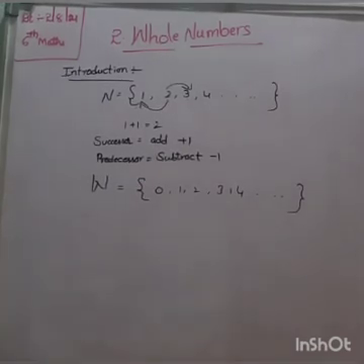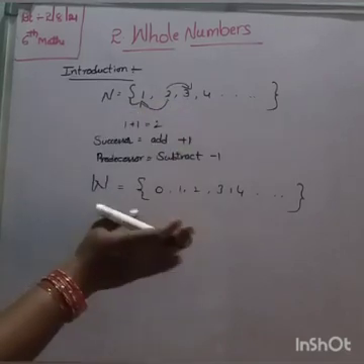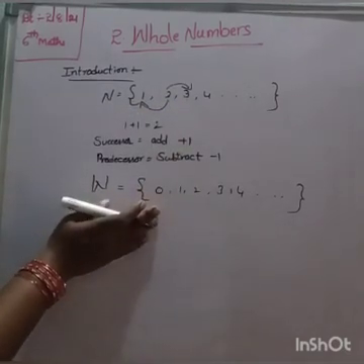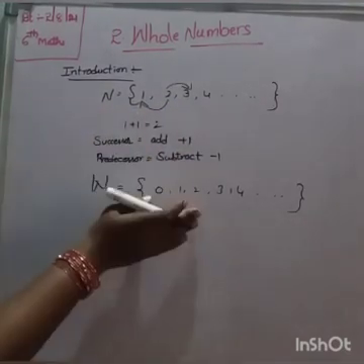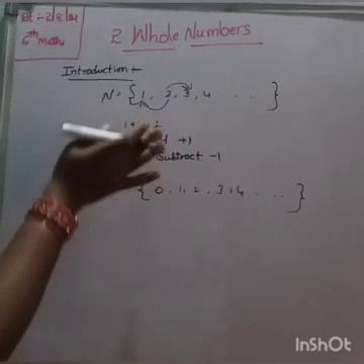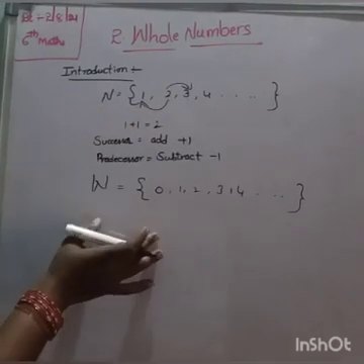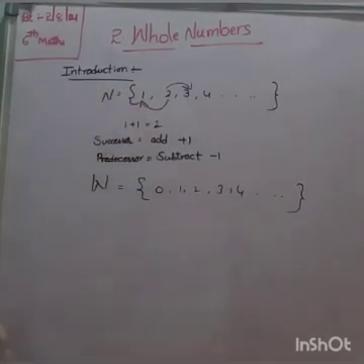In that, how to represent whole numbers on number line. Look here children, all whole numbers are not natural numbers, because 0 only is extra; remaining are all the same as natural numbers. So all natural numbers are whole numbers. But not all whole numbers are natural numbers, because of the 0. That's why.